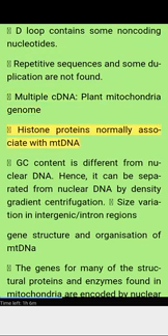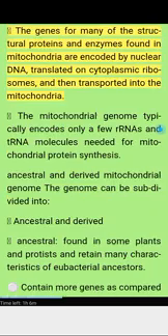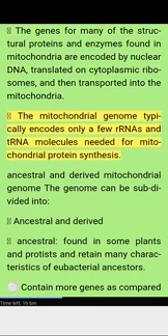Histone proteins normally associate with mtDNA. GC content is different from nuclear DNA, hence it can be separated from nuclear DNA by density gradient centrifugation. Size variation is in intergenic and intron regions. Gene structure and organization of mtDNA. The genes for many of the structural proteins and enzymes found in mitochondria are encoded by nuclear DNA, translated on cytoplasmic ribosomes, and then transported into the mitochondria. The mitochondrial genome typically encodes only a few rRNAs and tRNA molecules needed for mitochondrial protein synthesis.